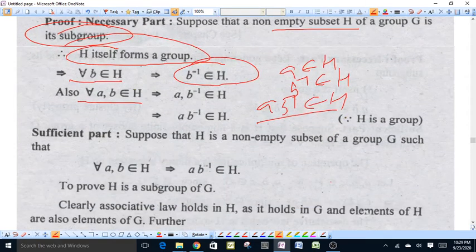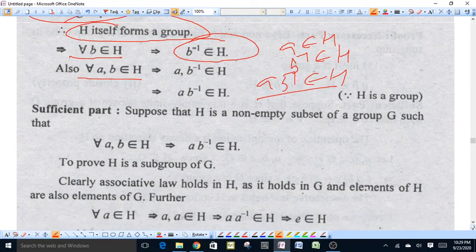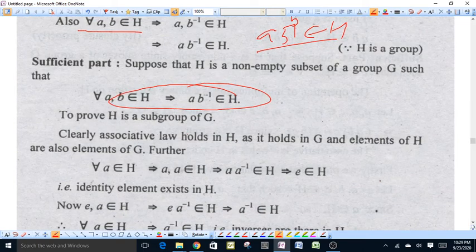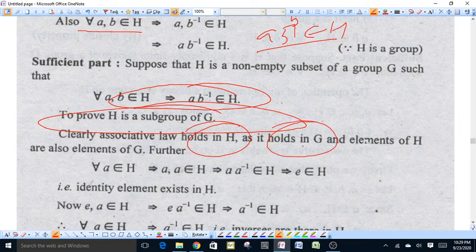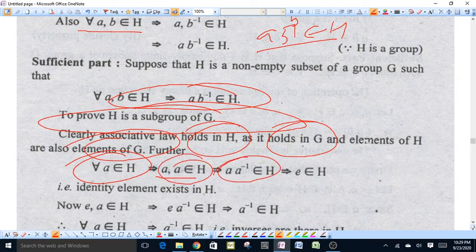Now suppose H is a non-empty subset of G such that this condition holds: AB inverse belongs to H for all A, B elements of H. Now we prove that H is a subgroup of G, because all the elements of H also belong to G, and G is a group, and therefore elements of H show associative law. Further, if A belongs to H and A also belongs to G, therefore A inverse exists. This means for all A elements of H, A inverse also belongs to H.